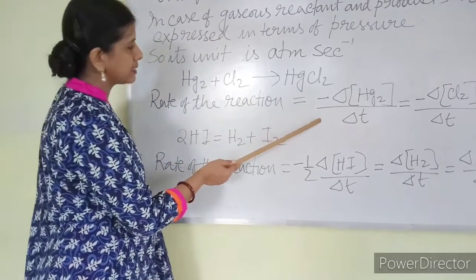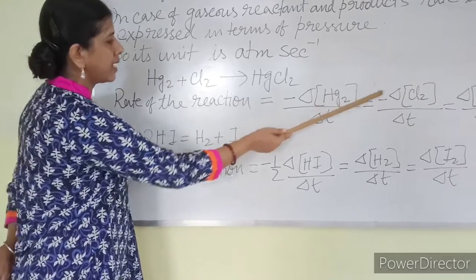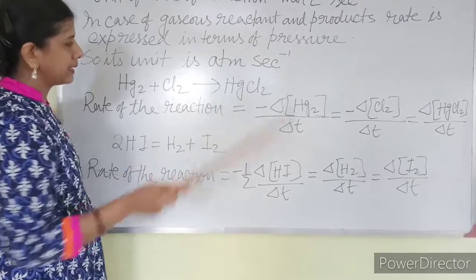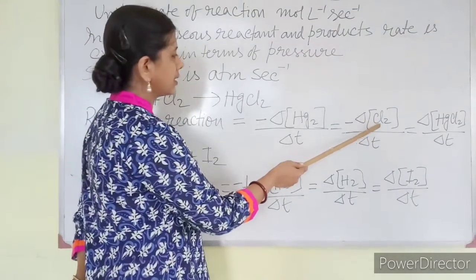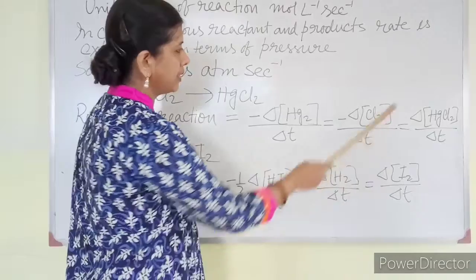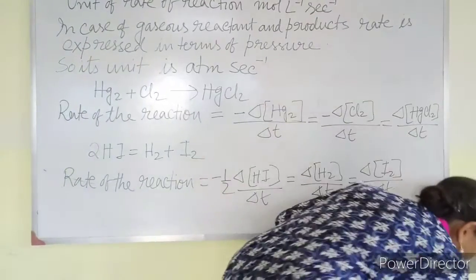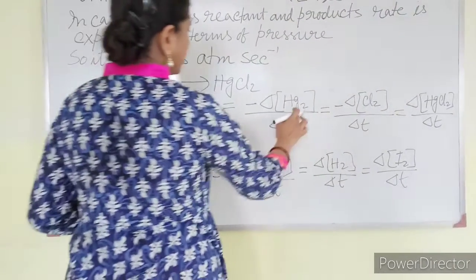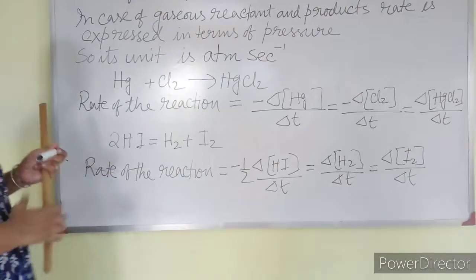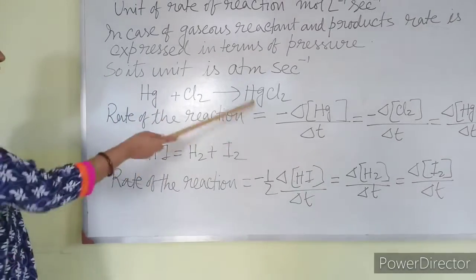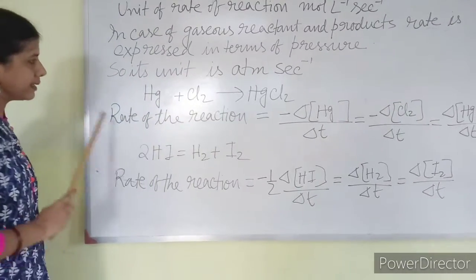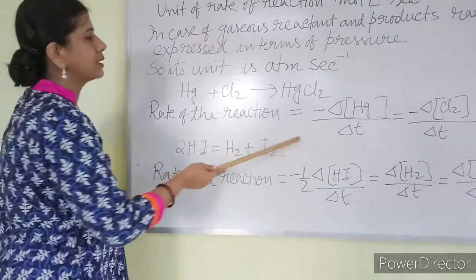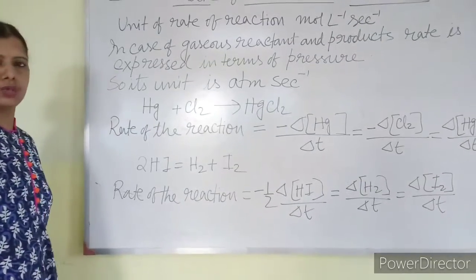When all stoichiometric ratios are equal, there is no problem in writing the rate of the reaction. I can write like this. The reactants are mercury and chlorine. So change in the concentration of mercury by time equals change in the concentration of chlorine by time equals HgCl2 by time. Now I have written this wrong, it will not be Hg2 because mercury is the metal: Hg plus Cl2 gives HgCl2. I was only saying that if the stoichiometric ratio is the same throughout the equation, there is no change in writing the equation.